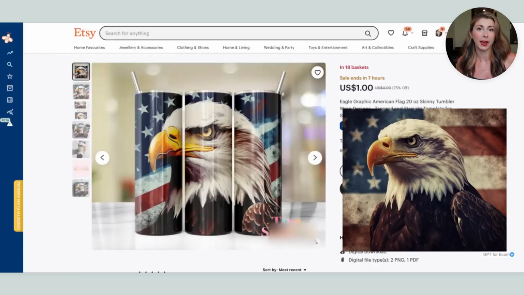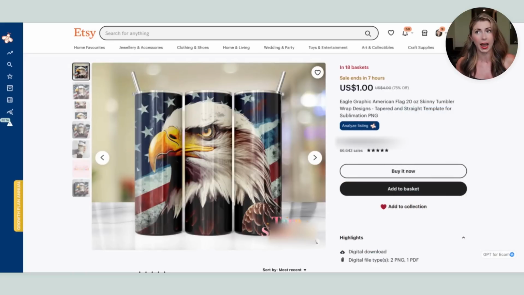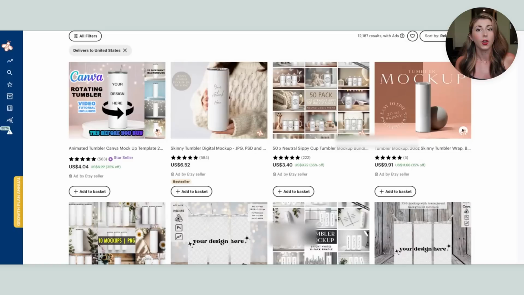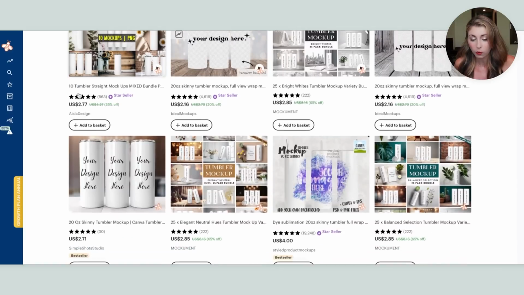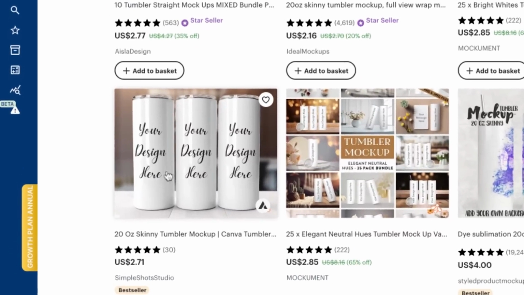AI is never going to spit back the same image twice, but you'll notice they have this really cool, realistic looking mock-up. And how are you going to do that if you aren't printing these yourself? Let me show you how. You're going to go onto Etsy and search up Tumbler Mockup, and you're going to find some really cool, realistic mock-ups. And I'm actually really liking this one here because I love the shine to it.